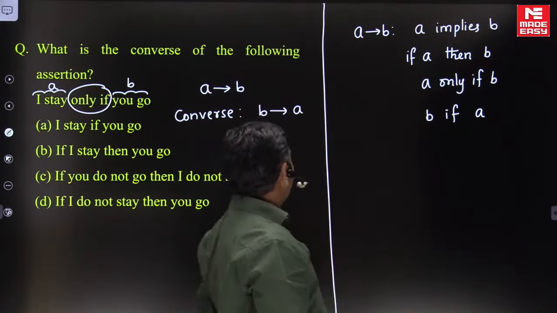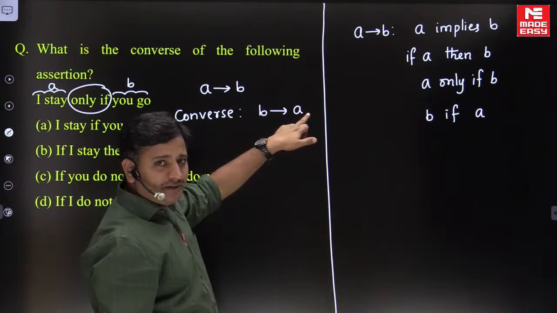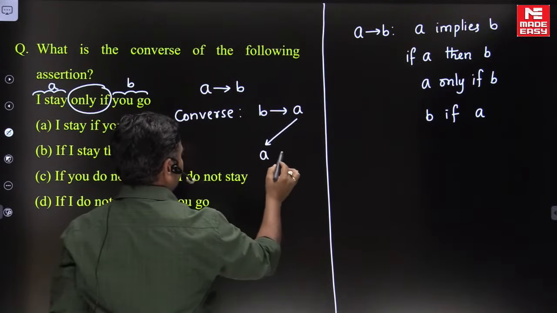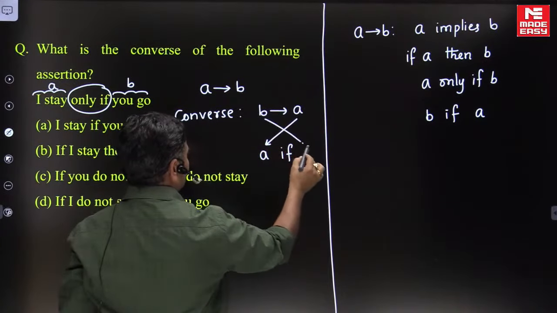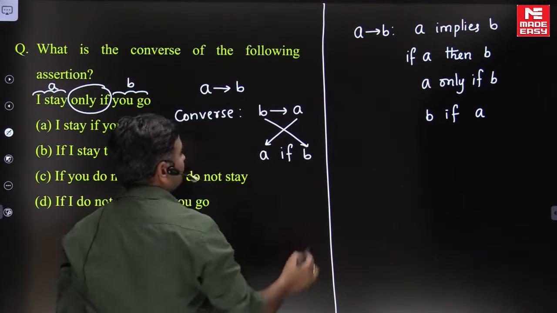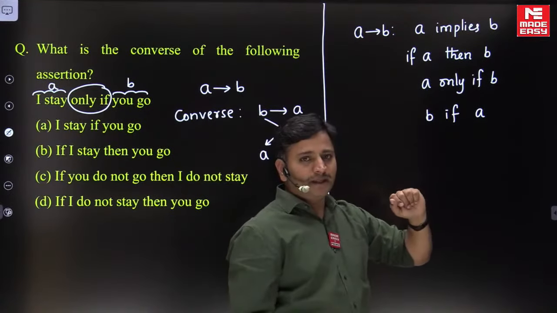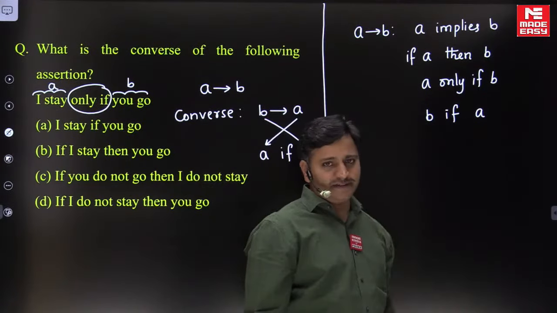Here what is the consequent, friends? The consequent is A. So A if antecedent, and the antecedent is B. Please listen properly. A implies B can be written as B if A. Instead of B if A, we can say consequent if antecedent.